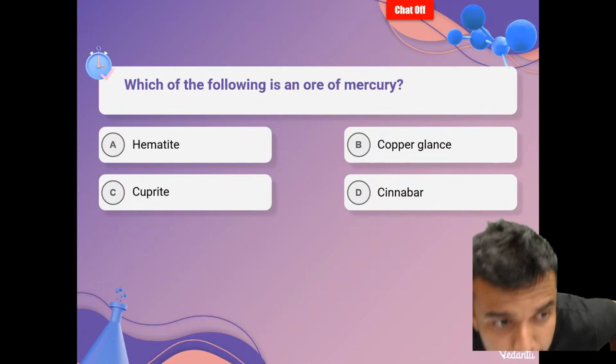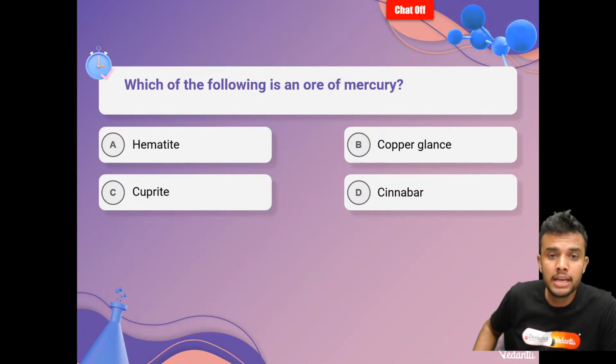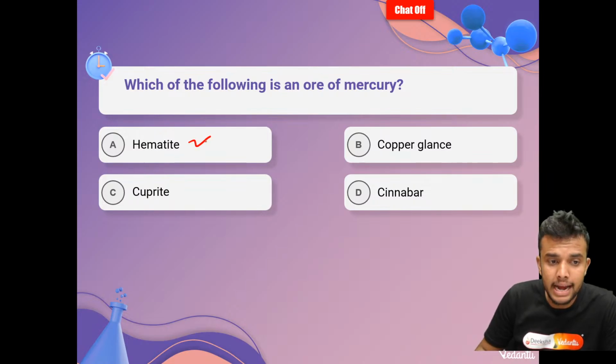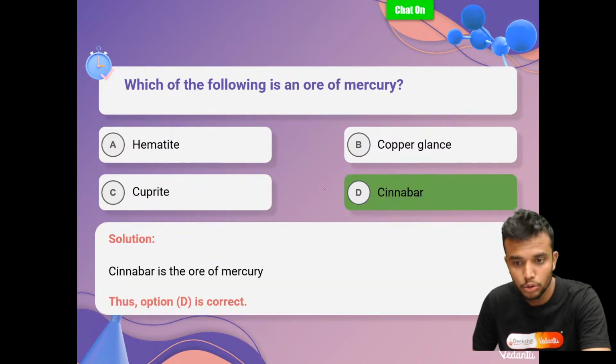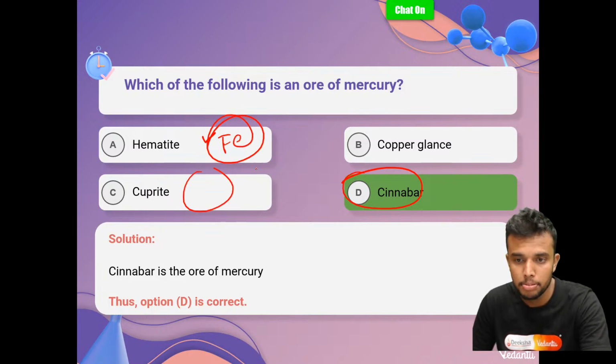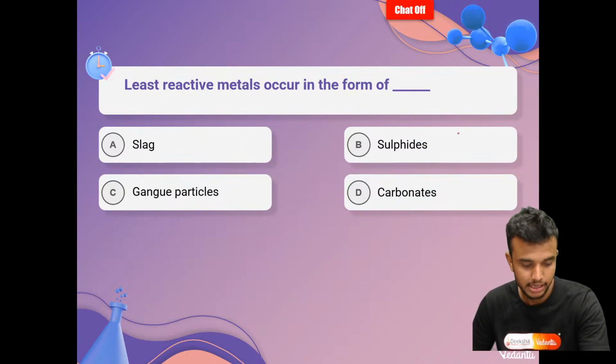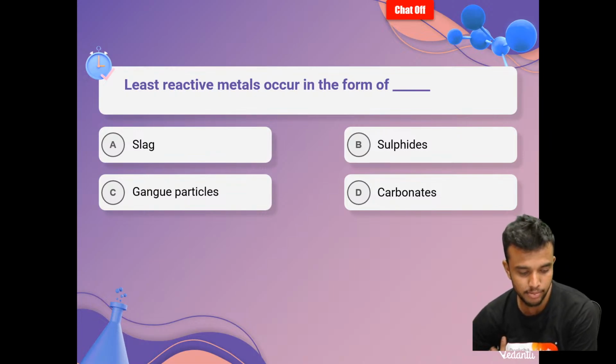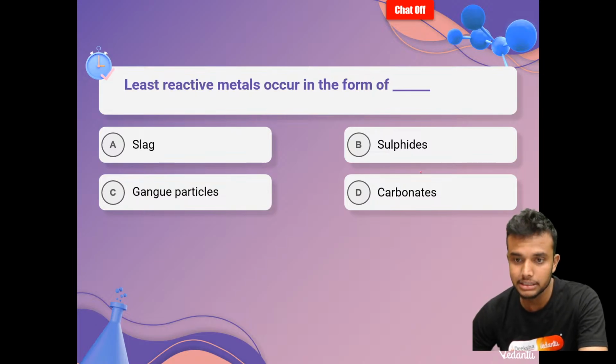Now it's quiz time, my dear students. Which of the following is an ore of mercury? Hematite? HgS? No, cinnabar. Hematite is an ore of iron. Cuprite is copper, and copper glance is also copper. Right, my dear students. Next question: least reactive metals occur in the form of slag, gangue particles, carbonate, or sulfide? The answer is sulfide form.